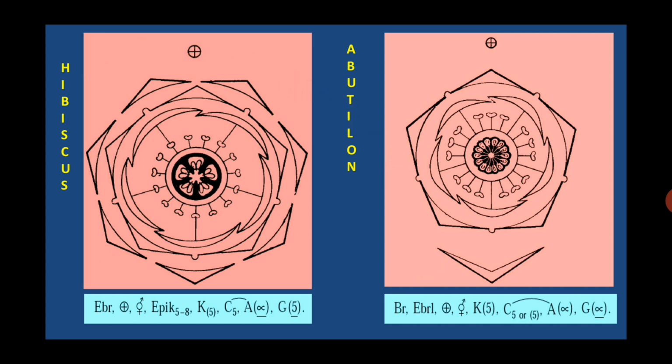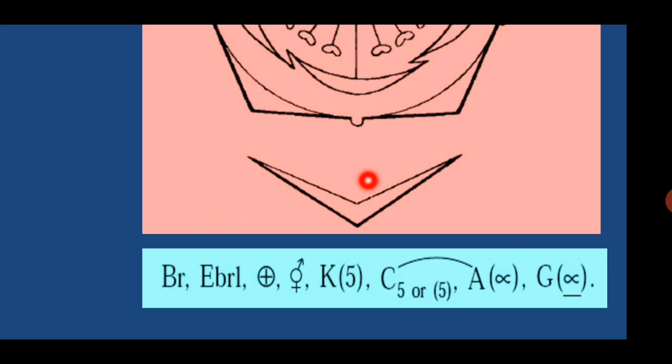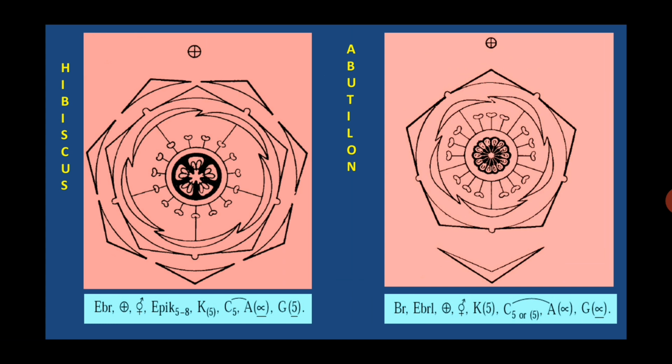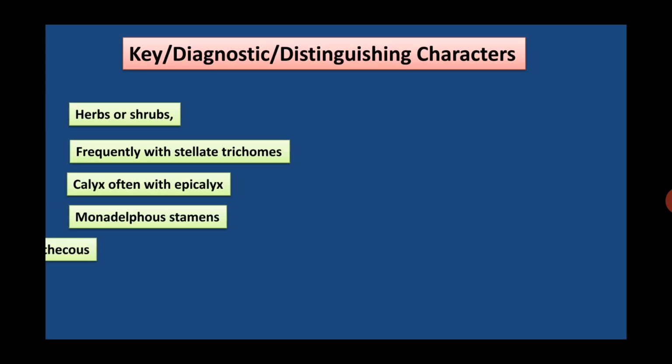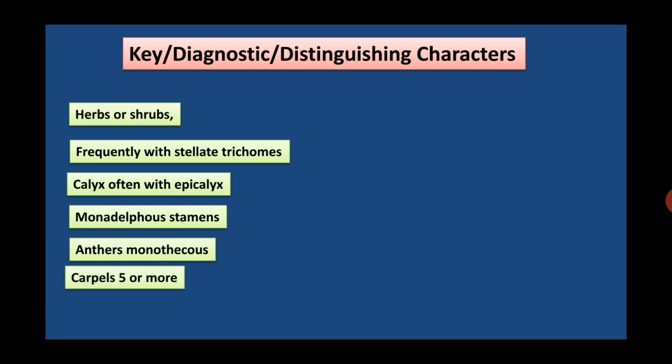So here in Abutilon there is no epicalyx, only bract is present. This is the bract of the flower shown here. Then gamosepalous nature of the calyx, gamopetalous corolla and monadelphous stamens and axile placentation. This is the mother axis. Key characters, diagnostic characters or distinguishing characters of the family Malvaceae: herbs or shrubs, frequently with stellate trichomes, calyx often with epicalyx, monadelphous stamens, anthers monothecous, carpels 5 or more.